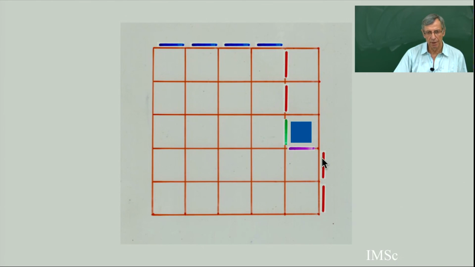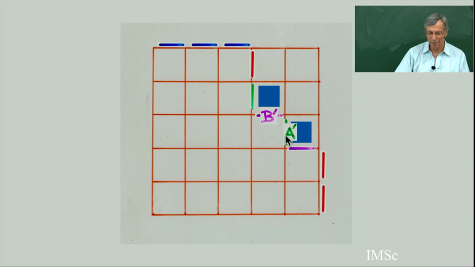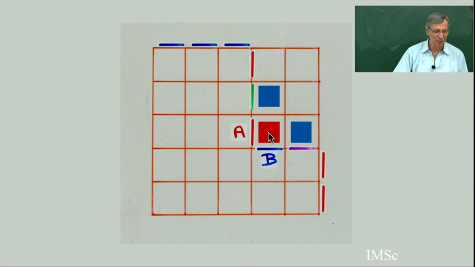So now B prime A. Let's do this one. Okay, this one I know again the same. And now I have a new, you see, B prime A prime. Now it can commute, or it can go back to AB. So let's go back to AB, and I put a red. So this is B prime A, B prime and A commute.